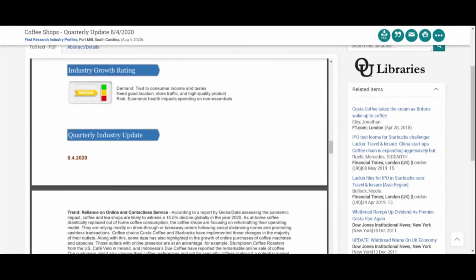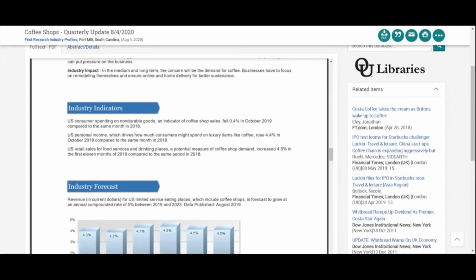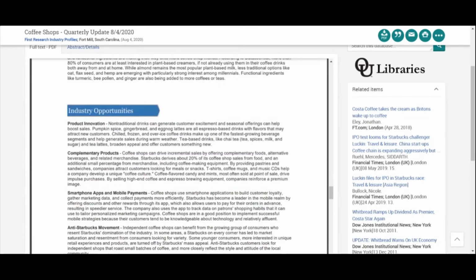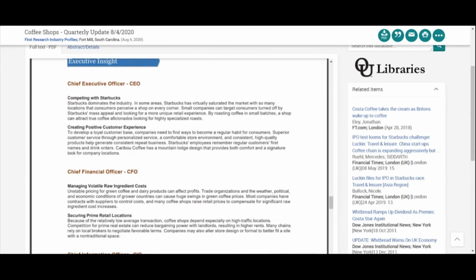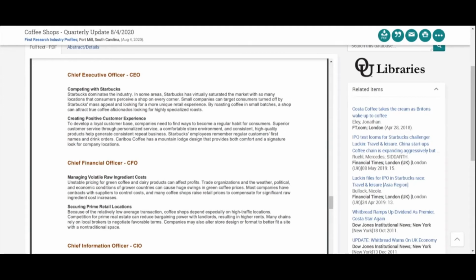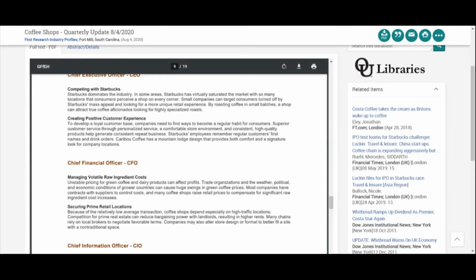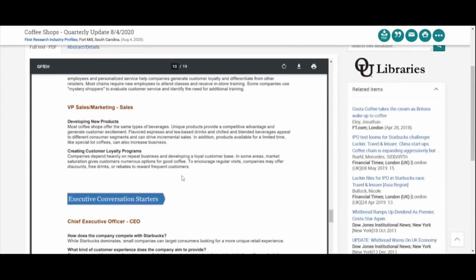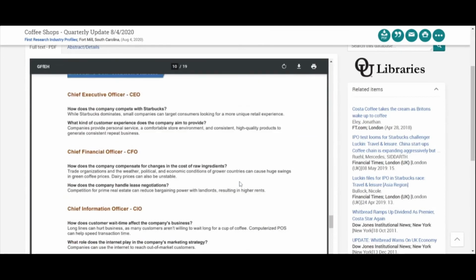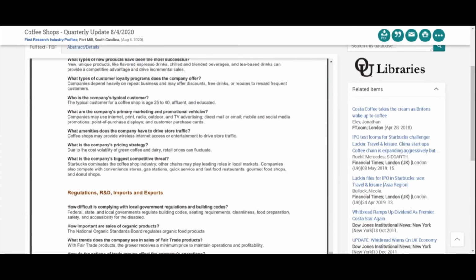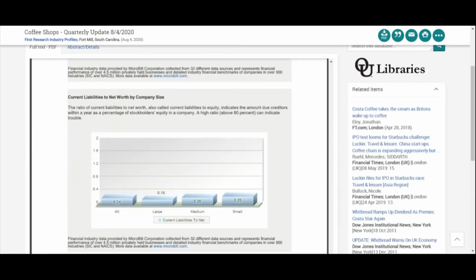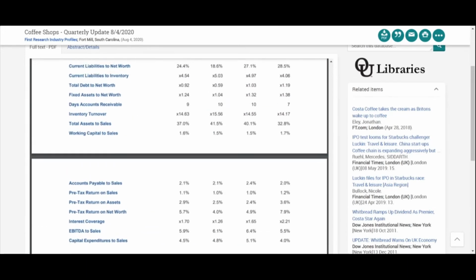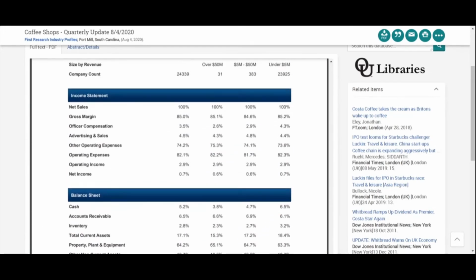I did want to point out some things that are kind of unique to these reports. They have a section called Insights, so it actually gives us a perspective on the industry based on your role in the company. So if you're a CEO, CFO, CIO, and so forth, you get different perspectives. And then at the end of the report, there are usually some statistics, but not as many as you would expect to find in an IBISWorld report, but it is available there as well.